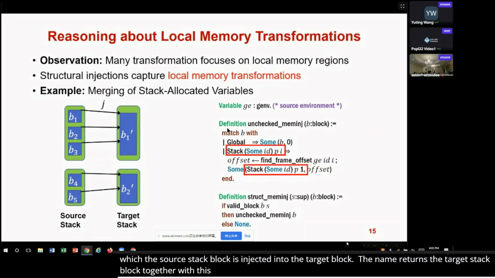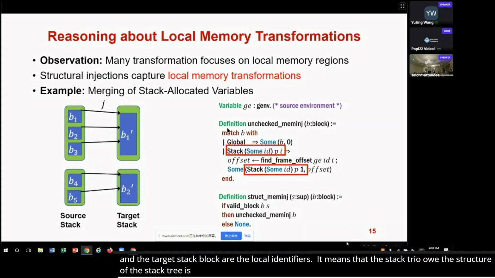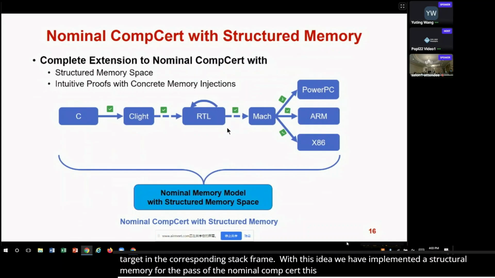Note that the only difference between the source stack block and the target stack block are their local identifiers. It means that the structure of the stack tree is unchanged, only that certain local blocks will be injected into the first target block in the corresponding stack frame. With this idea, we have implemented a structured memory for the whole compilation path of a nominal CompCert. This results in much more intuitive proofs for the memory transformations in CompCert. You can find out more details in the paper.